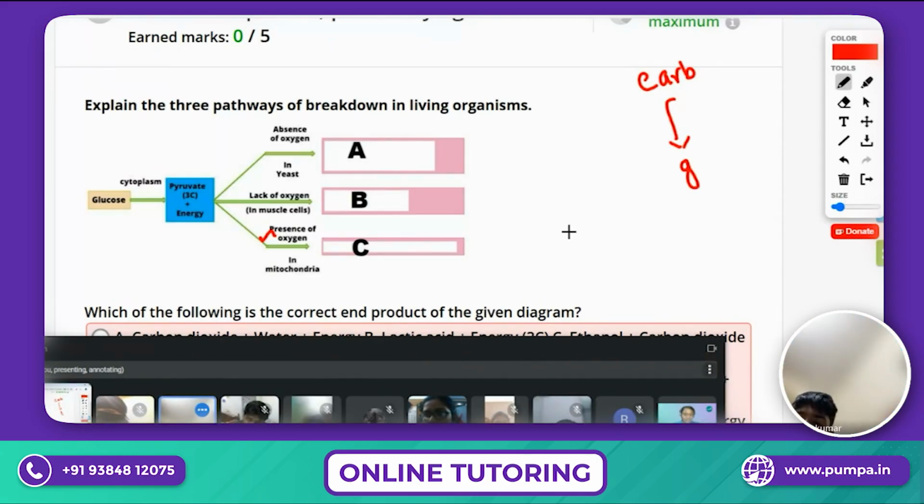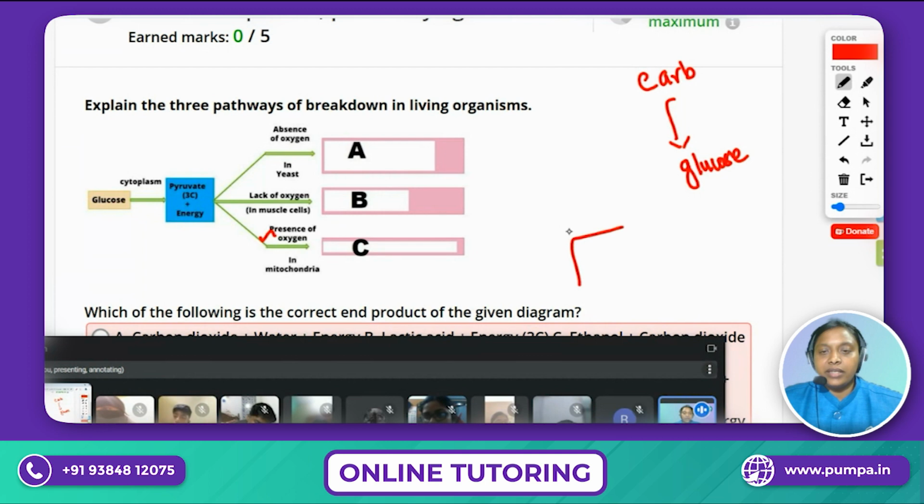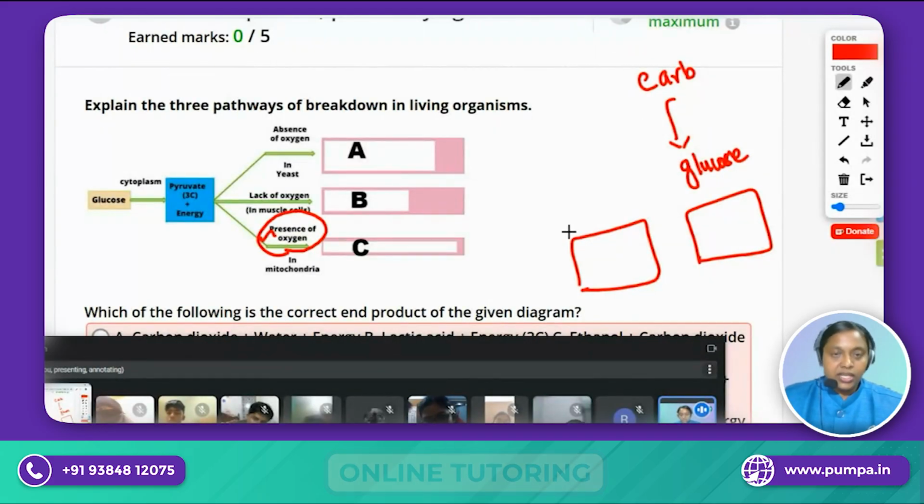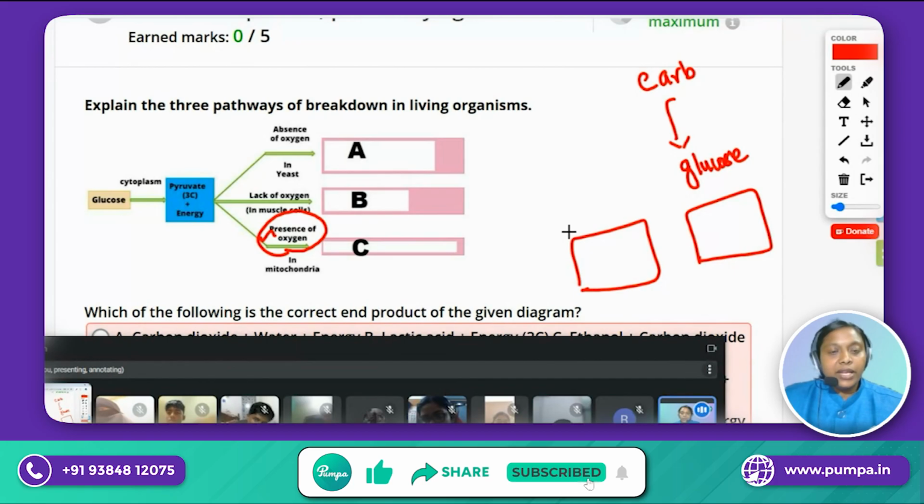Glucose. Yeah, very good, Sanjay. Okay, it's the glucose. And then the glucose has to enter each and every cell of the body, so that the energy can be produced inside the cell. Okay, everyone. And then, in the presence of oxygen, it will enter into the mitochondria,